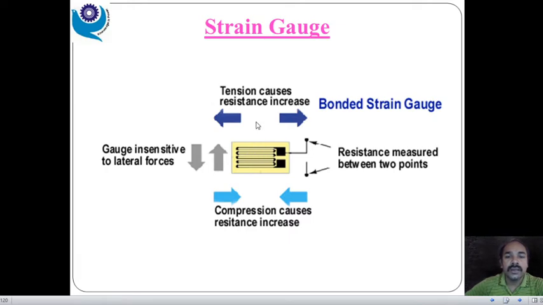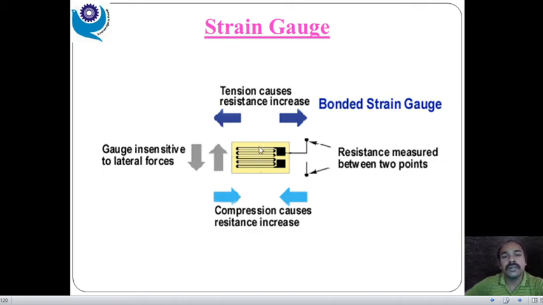By applying stress on this one, what happens? There is a change, right? So tension causes resistance changes. When there is a tension, there is a movement in this direction, also in this direction, due to the applied stress, and there is a change in the resistance, right? So it is called tension.